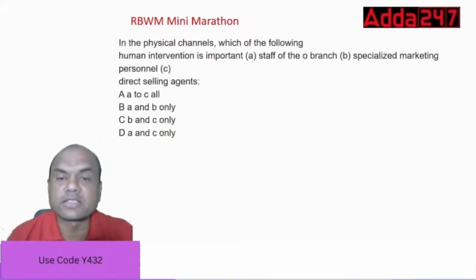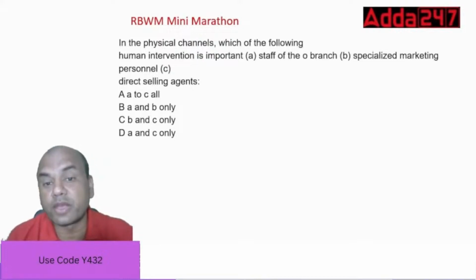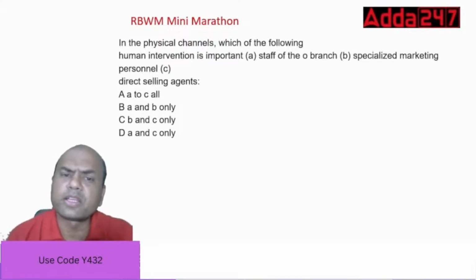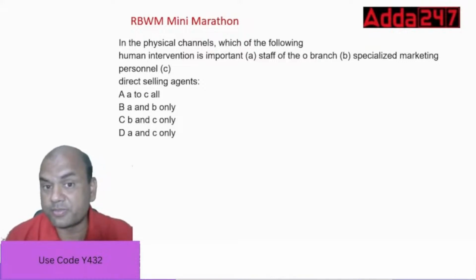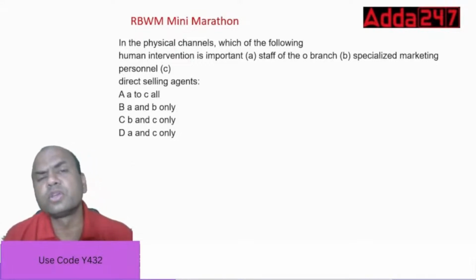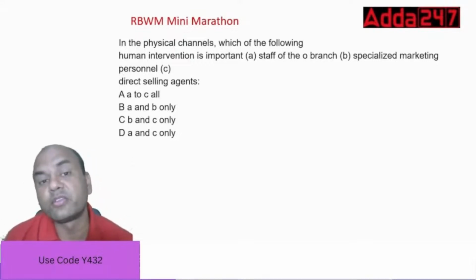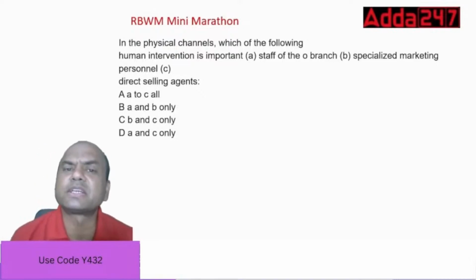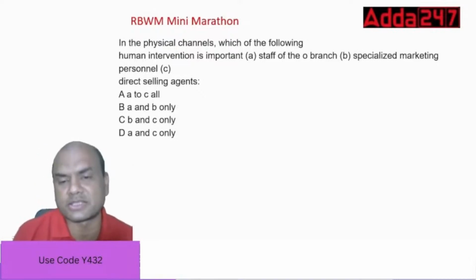In physical channels, which of the following human intervention is very important? Staff of the branch, specialized marketing personnel, and DSAs. So who is more important in a physical channel? Now what is physical channel? Physical channel means where human beings are there. See, here, there are two channels.